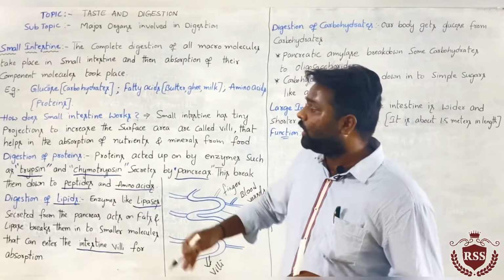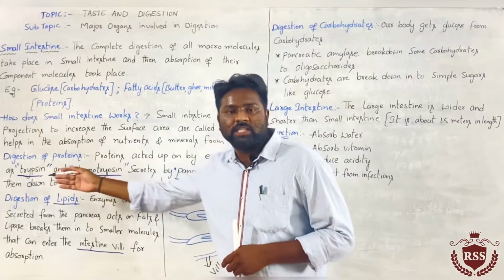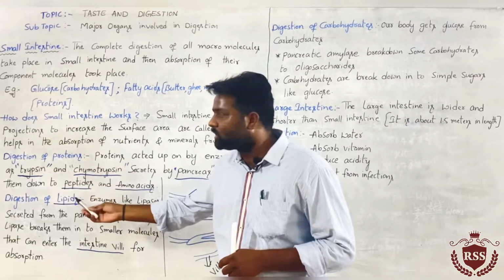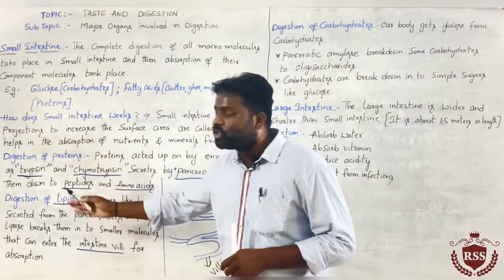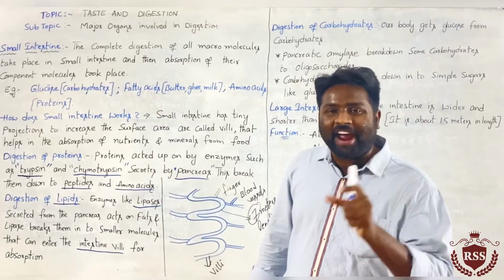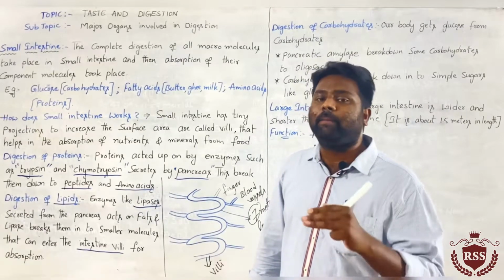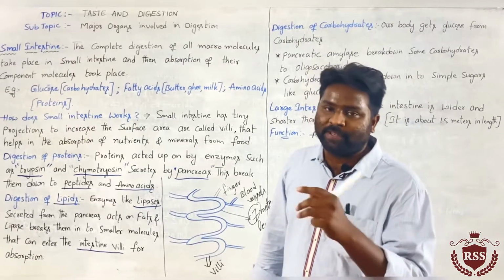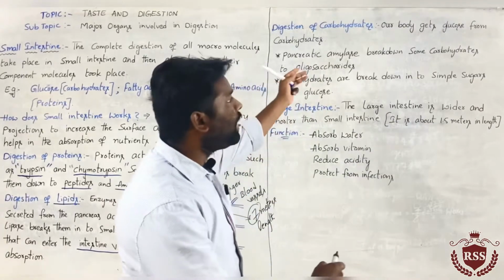In this way, the digestion of proteins takes place by the two enzymes secreted by the pancreas called trypsin and chymotrypsin, and the digestion of lipids, nothing but fats, takes place by the enzymes secreted by the pancreas called lipases. Then coming to the digestion of carbohydrates.